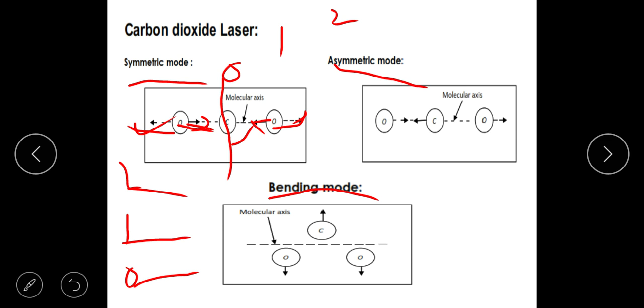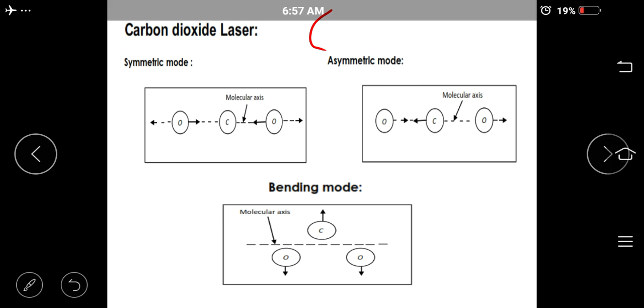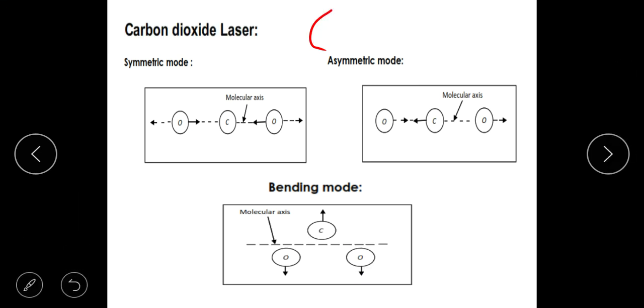This is the ground state. Since we have three such modes, we arrange them in triplets. We can assign numbers A, B, C in these triplets.